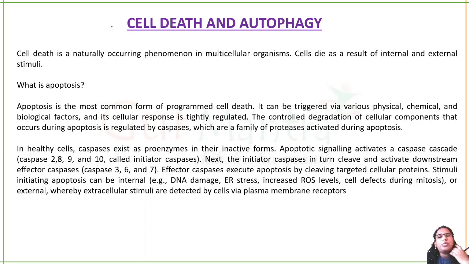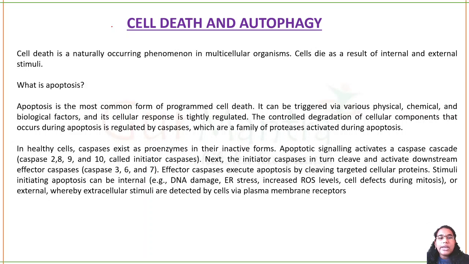So what is apoptosis? Apoptosis is basically programmed cell death. What does it mean? The cell is programmed to die. There are several factors, physical, chemical, biological, or sometimes a cellular response that tells the cell that your time is over, you need to die. That is called programmed cell death.